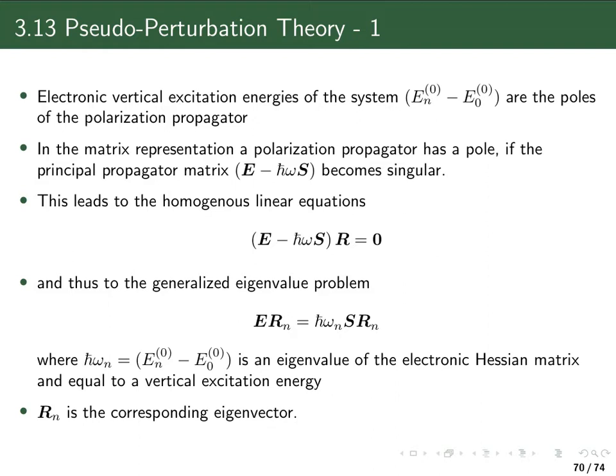in the frequency domain. Now, in the last chapter, we derived a matrix representation for the polarization propagator or linear response function, which was the product of the property gradient vectors and the inverse of what is called the principal propagator. Now, from this matrix representation, we can then conclude the response function or polarization propagator will have a pole, meaning a singularity, when the principal propagator matrix becomes singular.